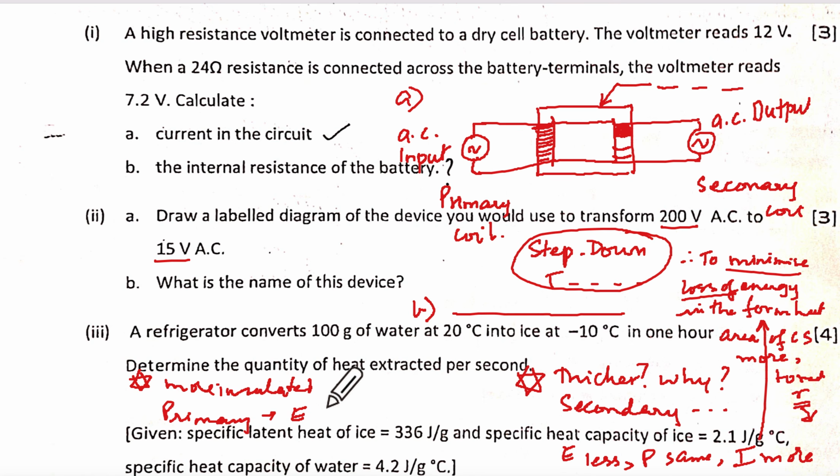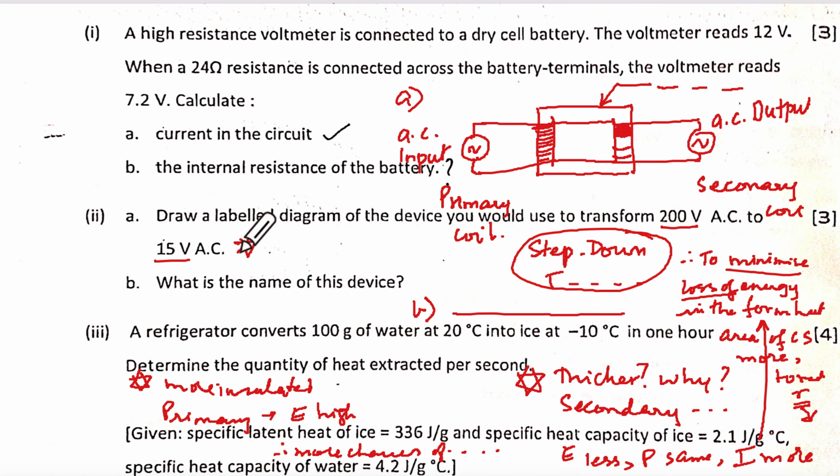Reason, EMF is high, therefore more chances of short circuiting. Understanding? Yes, ma'am. These are a little confusing questions. Otherwise, all the other questions are very simple.